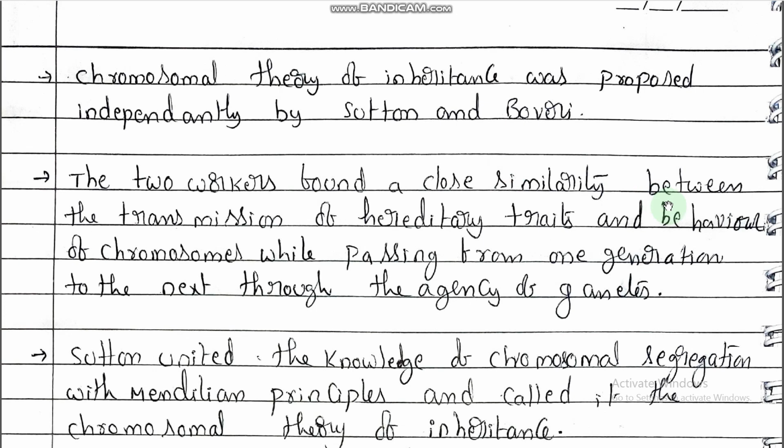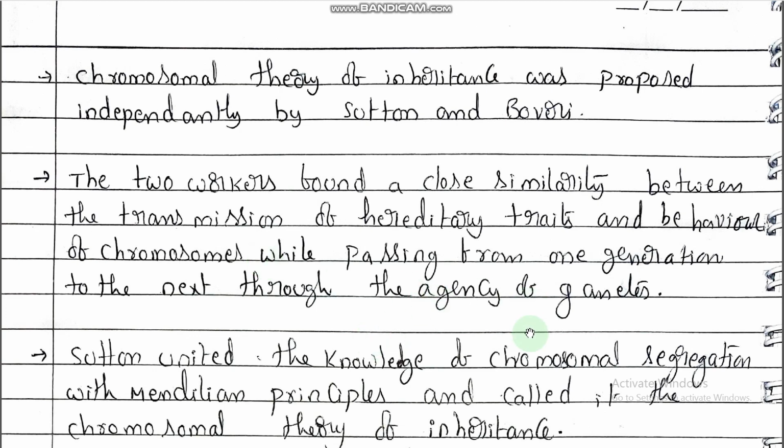So both Sutton and Boveri found a close similarity between the transmission of heredity and chromosomes. What is the reason for transmission of heredity? The reason is chromosomes only. So chromosomes are responsible for transmission of heredity from one generation to the next generation, right?